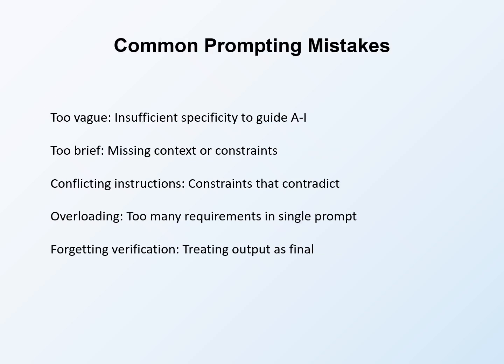Recognizing common prompting mistakes helps you avoid them. These patterns frequently undermine prompt effectiveness. Too vague prompts provide insufficient specificity to guide AI toward useful output. "Help me with my grant" leaves the AI guessing about what help means, what grant is involved, and what would be useful. Vagueness produces generic, often unhelpful responses.